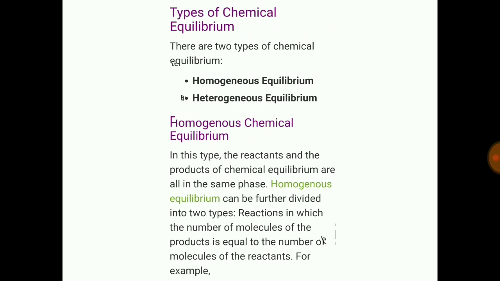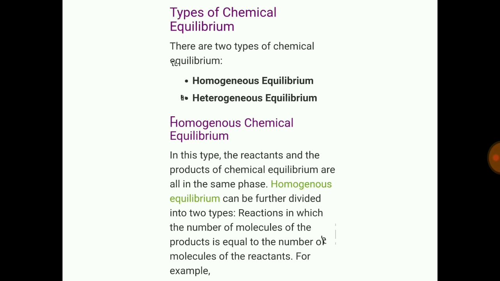Types of chemical equilibrium. There are two types of chemical equilibrium. One is homogeneous equilibrium and the other is heterogeneous equilibrium. In homogeneous chemical equilibrium, the reactants and the products of chemical equilibrium are all in the same phase. And this homogeneous equilibrium can further be divided into two types.